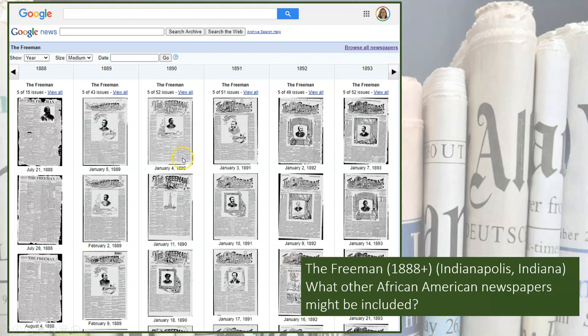And this is just showing you another newspaper, the Freeman. This was an African-American newspaper that was published in the late 1900s. So there's a lot of variety of newspapers that are published here that you might want to check out.